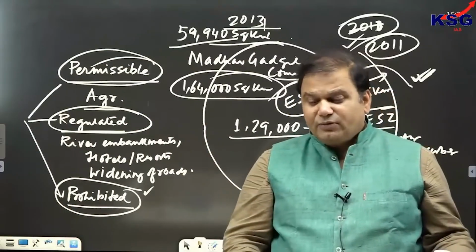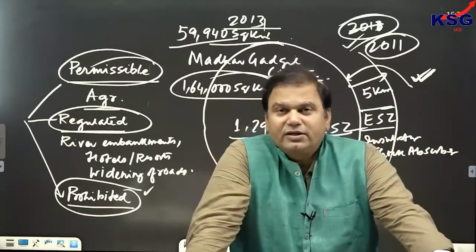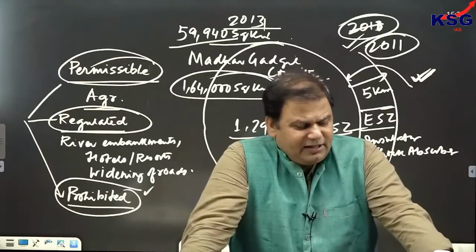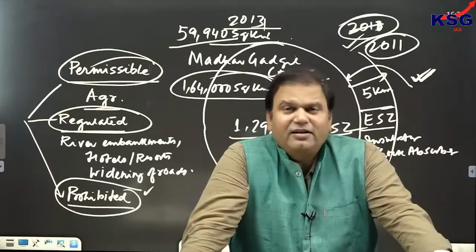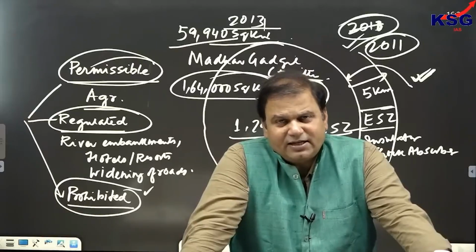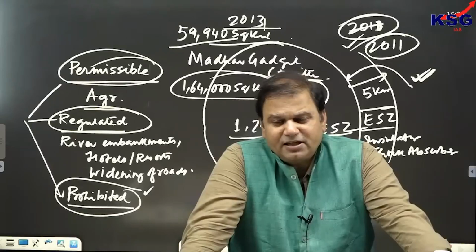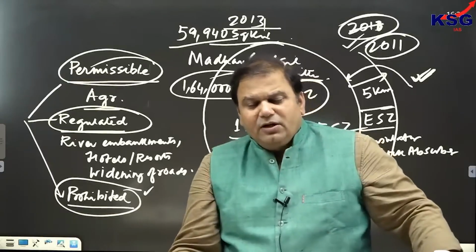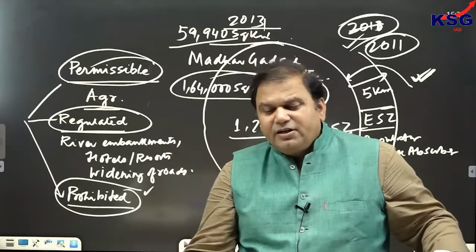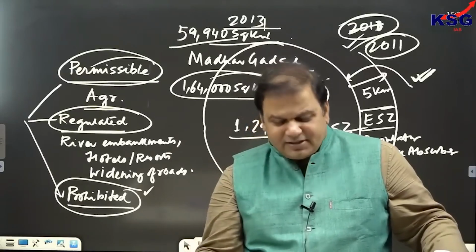So there are two committees. One is called as Madhav Gadgil Committee, and second is called as Kasturi Rangan Committee, that you have to know. And one can say also that the Kerala floods occurred due to non-adherence to Madhav Gadgil Committee's recommendation, because bulk of the area recommended under it was present in Kerala. Clear? Fine. So this is called as eco-sensitive zone.